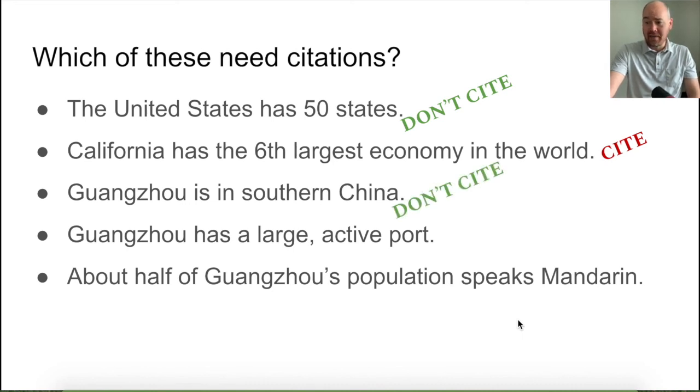Guangzhou has a large active port. Now we're getting pretty specific about Guangzhou, and I didn't know that until I actually read this on Wikipedia. So I should cite that. I should put in parentheses, in this case, Wikipedia contributors. About half of Guangzhou's population speaks Mandarin. Again, that's really specific about Guangzhou, and I don't think most people know that. So I do need to cite that. I hope that's made clear for you the difference between a quote and a paraphrase, and specifically how you should quote things.